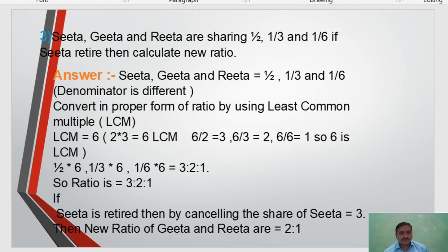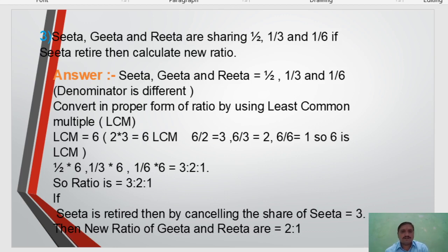Suppose we take 2 as LCM: 2 is divisible by 2, but not by 3, and not by 6. If we take 3 as LCM, then it is not possible for 2 and 6, only for 3. If we take 4, it is divisible by 2, but not by 3 and 6. If we take 5, it is not possible for any figure.